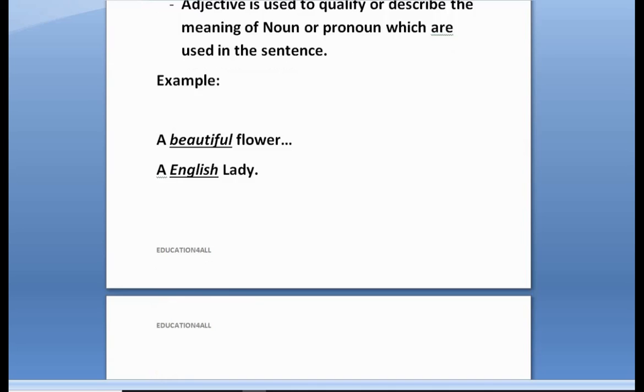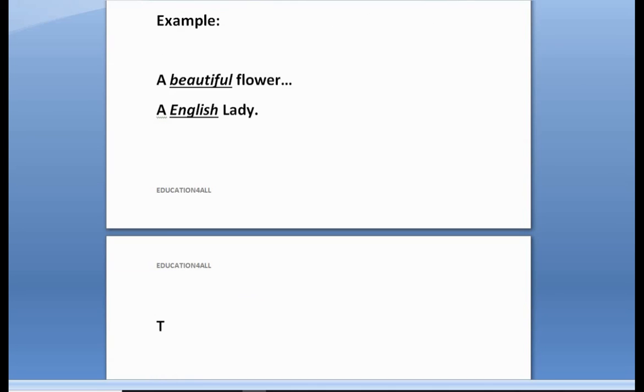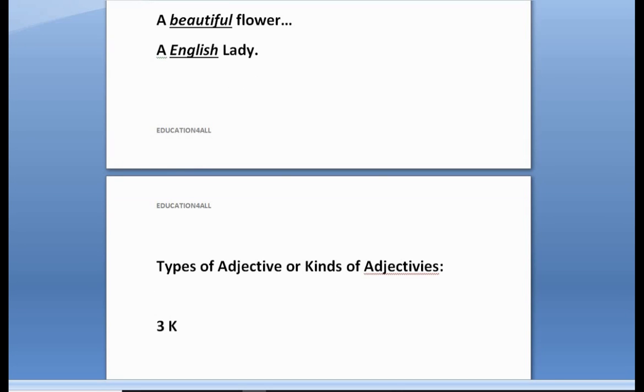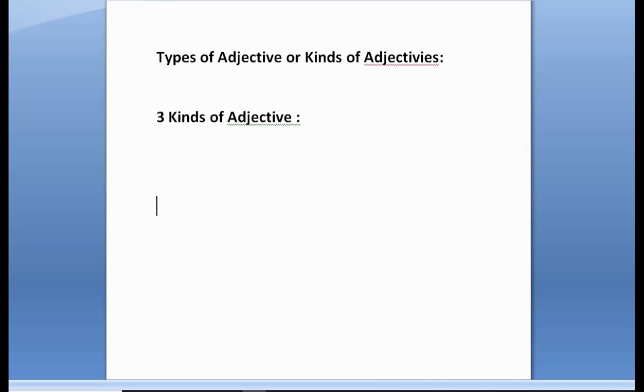So now moving ahead, types of adjective, or we can say kinds of adjectives. Basically how many types or kinds of adjective do we have? In total we have three kinds of adjectives. Let's name them first, then we will describe them one by one in the same order.